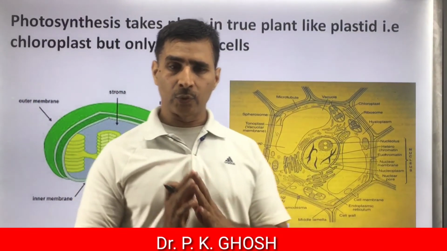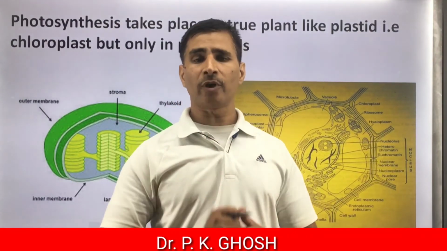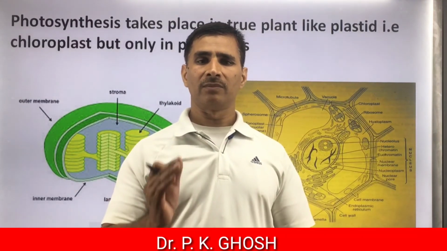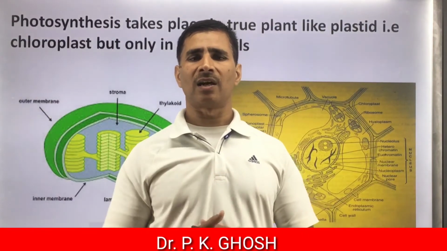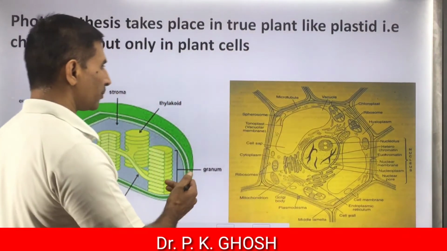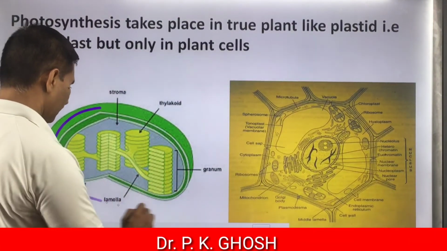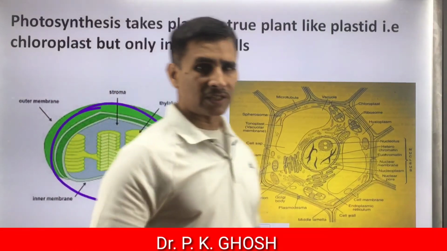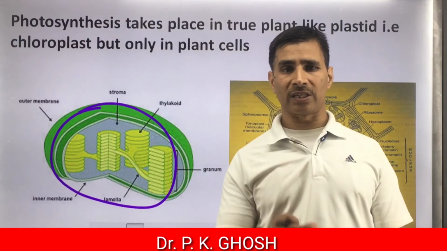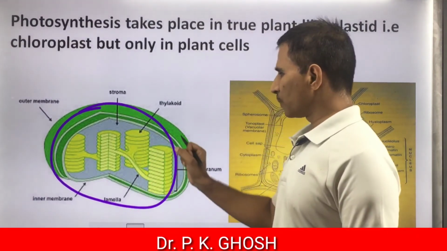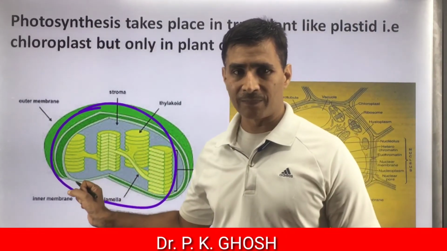As we have already said, in prokaryotes there is no cell organelle, but in eukaryotes, endoplasmic reticulum, plastid, mitochondria, Golgi body, all the cell organelles are found. Hence, in eukaryotic cell, photosynthesis takes place in this one. This is chloroplast, the kitchen of the plant cell, where food is synthesized through the process of photosynthesis in the presence of sunlight. And this process does not take place in prokaryotes like in plants.